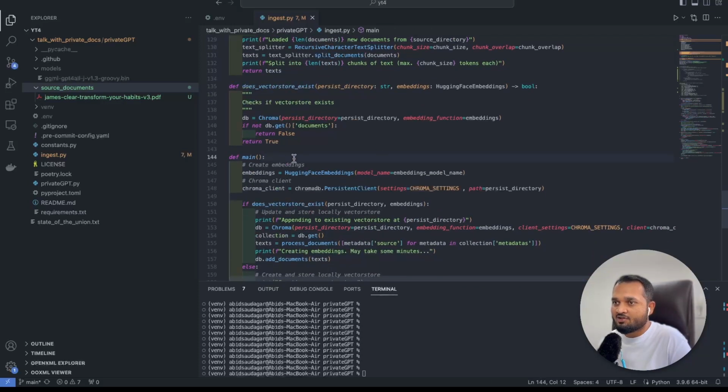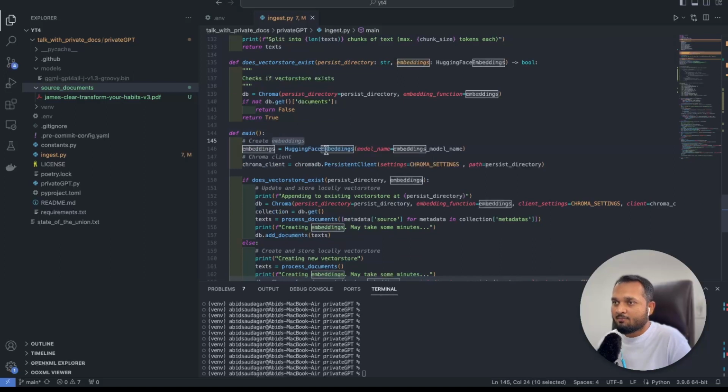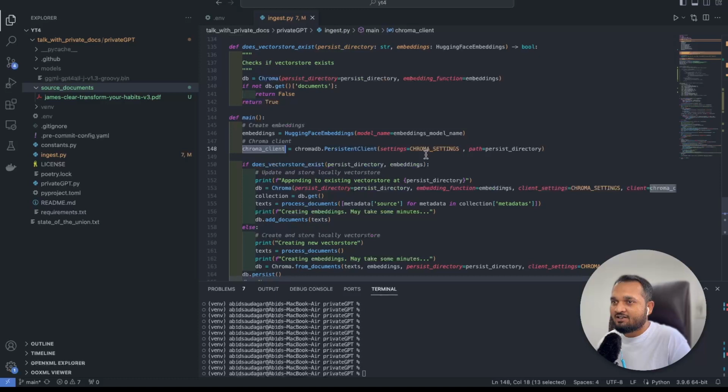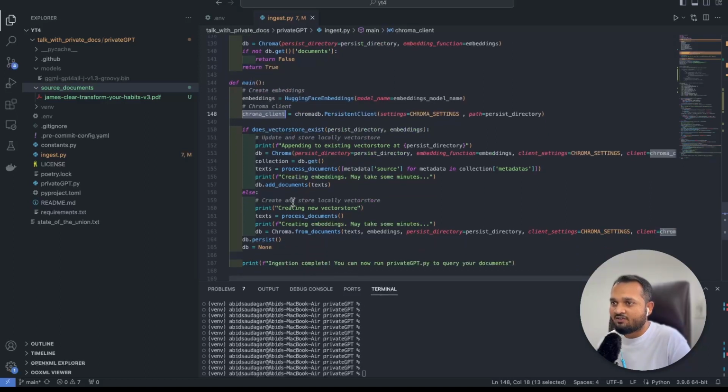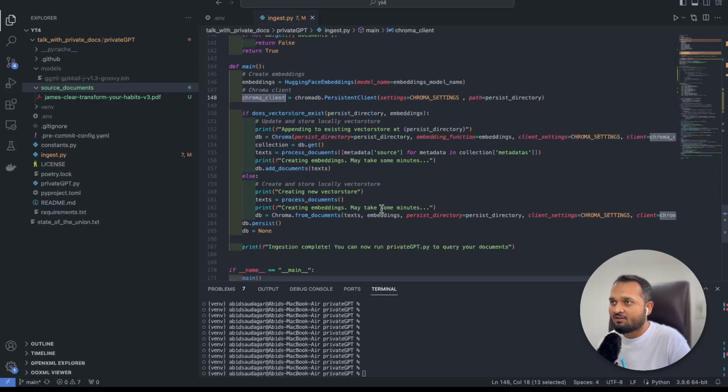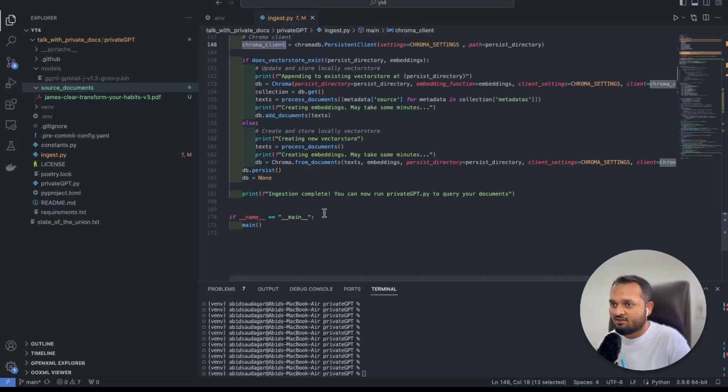So this is our main function. First we'll create the embedding by using our Hugging Face model, which is a sentence transformer model. Then we'll initiate the Chroma client. After that, we'll check if the vector store already exists or not. If it already exists, it will update and store locally. If it does not exist, it will create a vector store and then store all the embeddings inside that vector store. So this is that function and it will run.